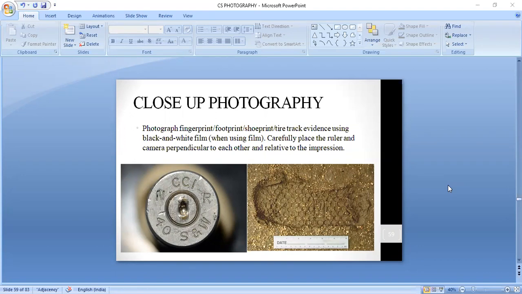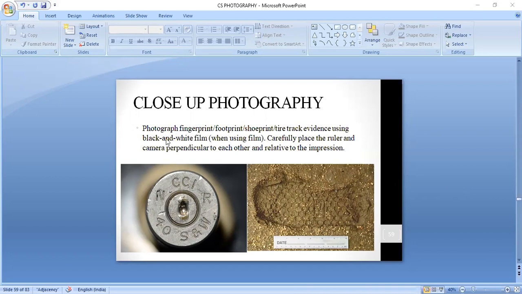In this close-up photography, our motive is to record the fine details or the individual marks that are present on the evidence. Photograph of fingerprint, footprint, shoe print, tire print evidences, these kinds of evidences.